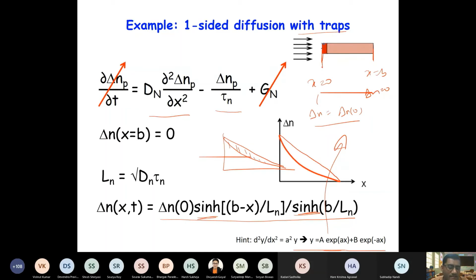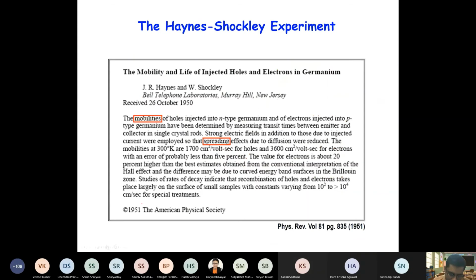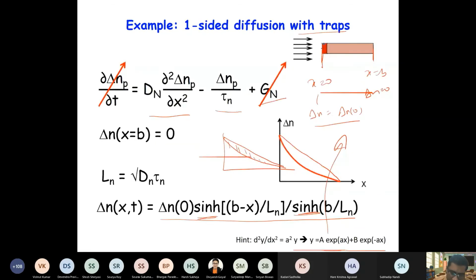This generation term is the explicit generation term, due to some mechanism, right? This recombination is a net recombination due to traps. The generation is usually light-induced, but there are other mechanisms, such as bombardment, by which you can generate carriers.